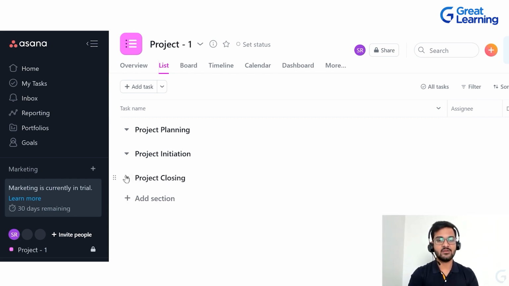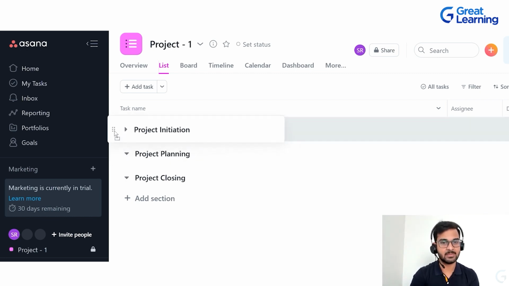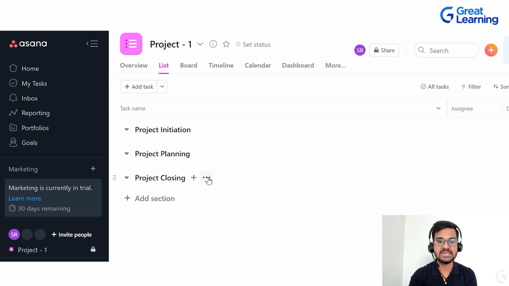closing. Now let's say we want to switch this, we want to have project initiation first and planning later. You can just drag it. So it's very simple and very easy to use. Now these are the three sections that we have in project 1.